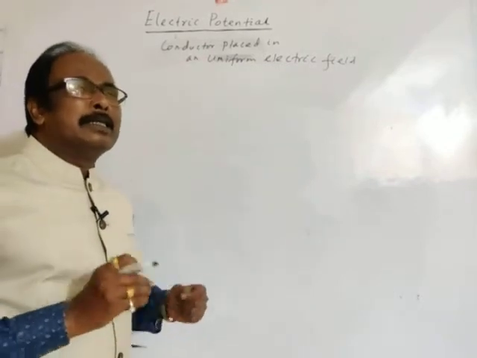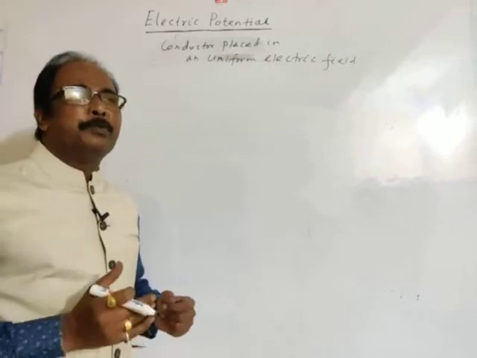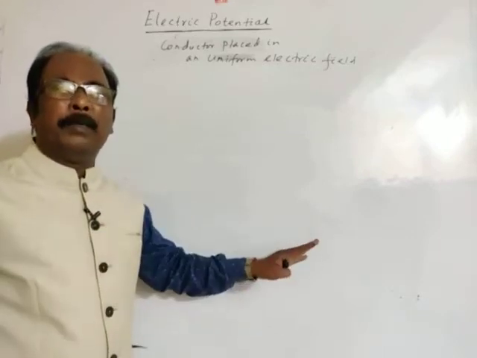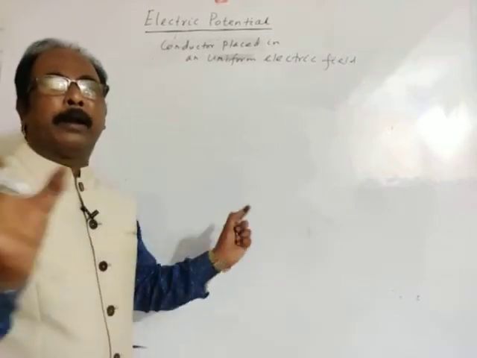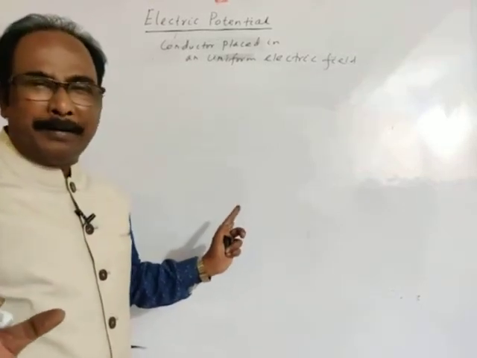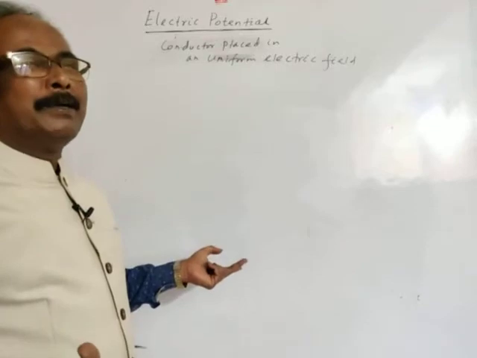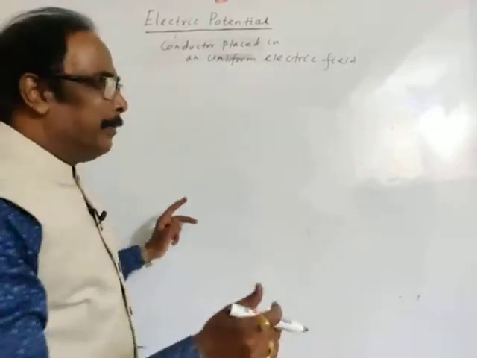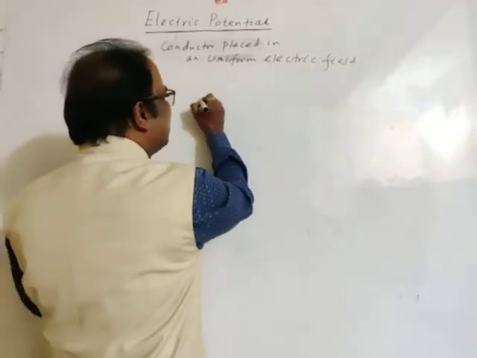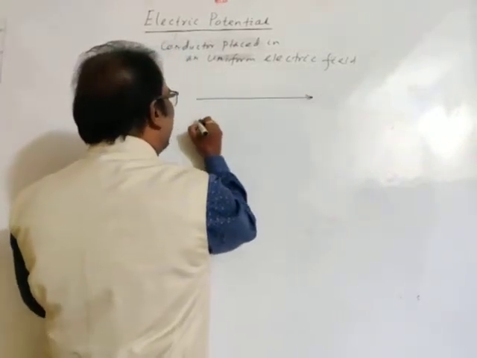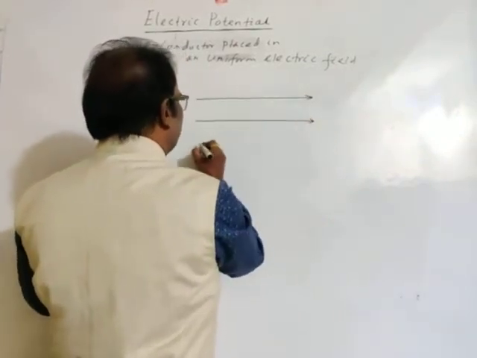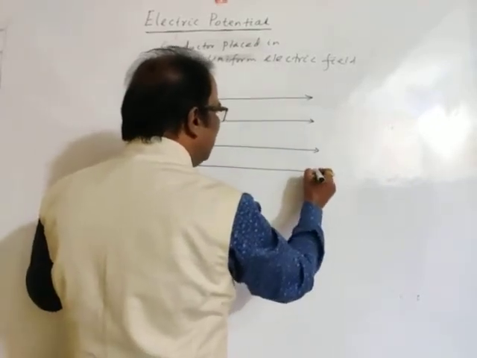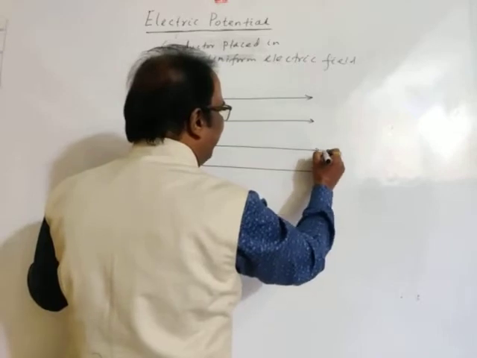So what is the concept behind it? If a conductor is placed in a uniform electric field, whatever be the shape of the conductor, maybe the conductor is regular or irregular shaped, whatever may be. Let's consider this is a uniform electric field.